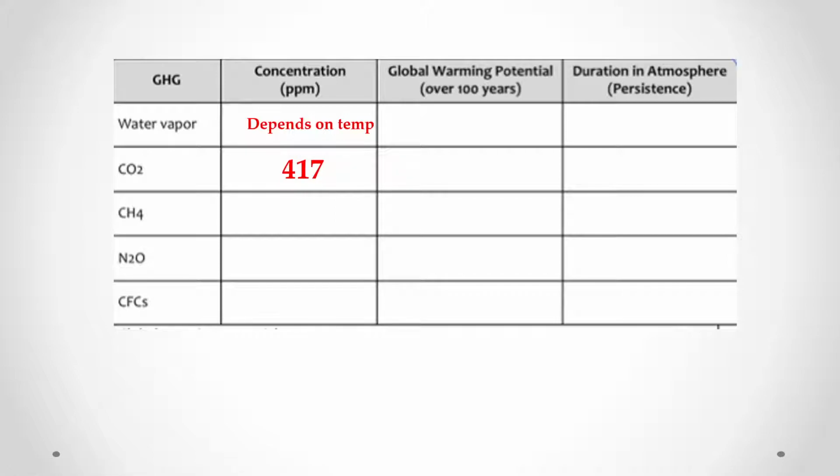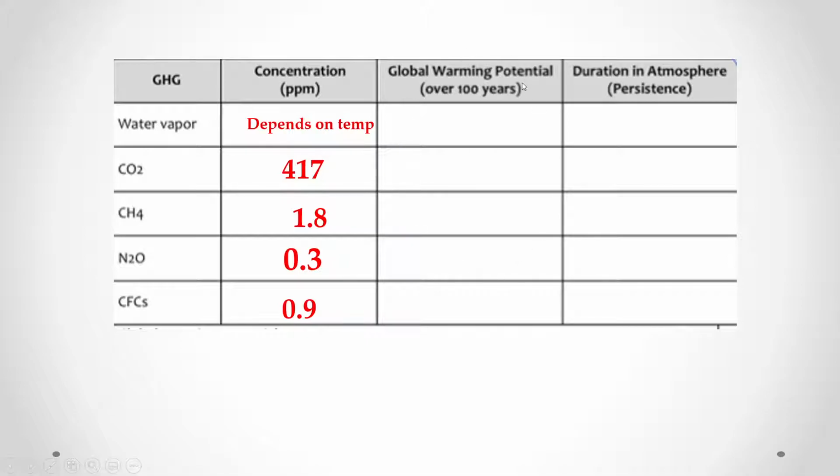Okay, concentration of CO2 right now is 417 parts per million, and we'll dive into deep information about that number. Methane is 1.8 parts per million. Nitrous oxides are 0.3 parts per million, and chlorofluorocarbons are 0.9. So you can see carbon dioxide is definitely the higher one in here. Water vapor depends on the temperature, but everything else is fairly low relative to each other.